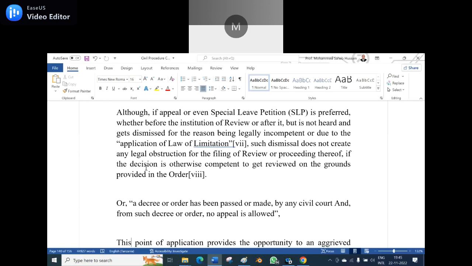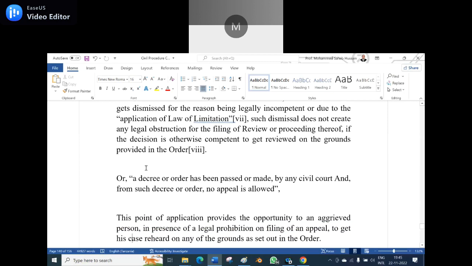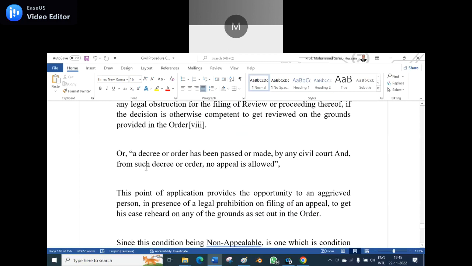Because here it says a decree or order has been passed or made by any civil court, and from such decree or order, no appeal is allowed. That means, if there is no question of law in ambiguity very clearly made, then the decree is final but no appeal. Yes. Is it not?